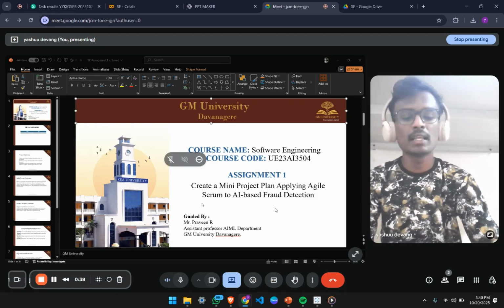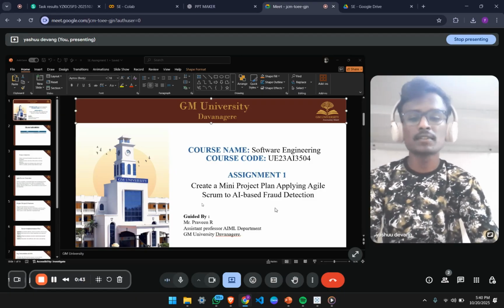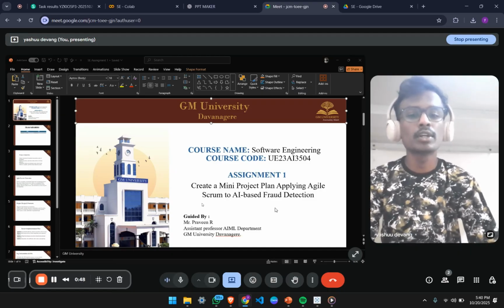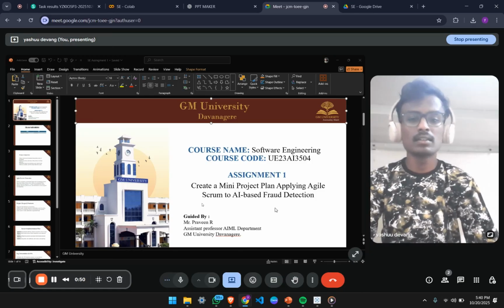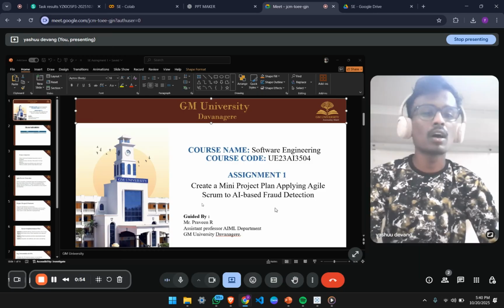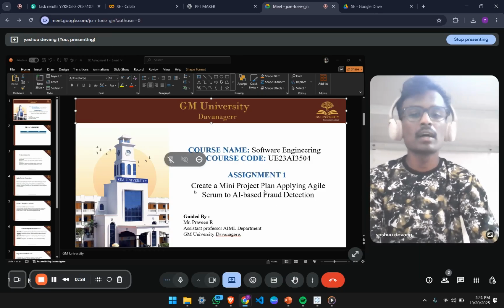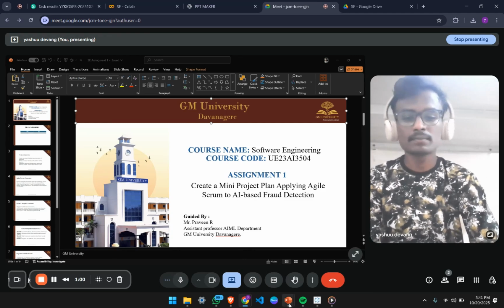What I have done is I have used a platform called Google Colab and also the dataset from Kaggle. By getting the dataset, I am going to analyze whether the credit card transaction is fraud or not. So here I am going to predict by using the dataset. Let's go with that.